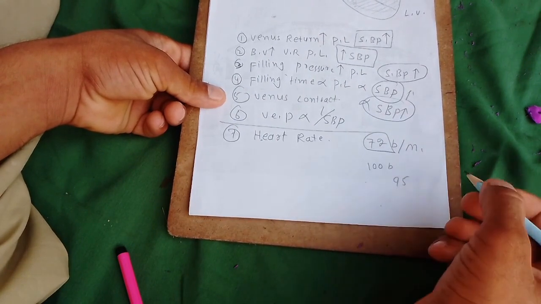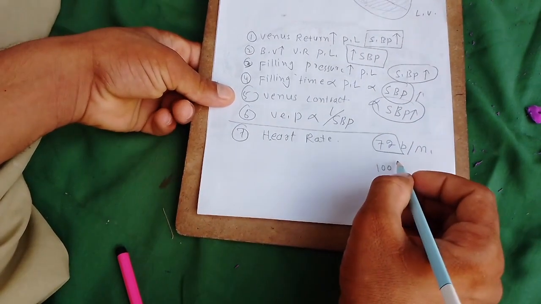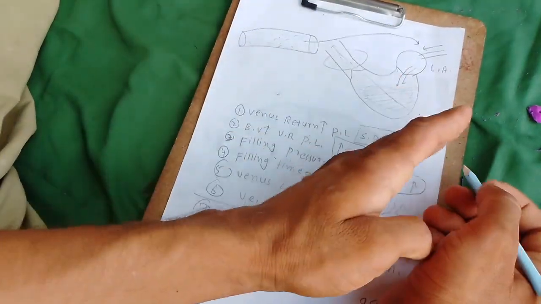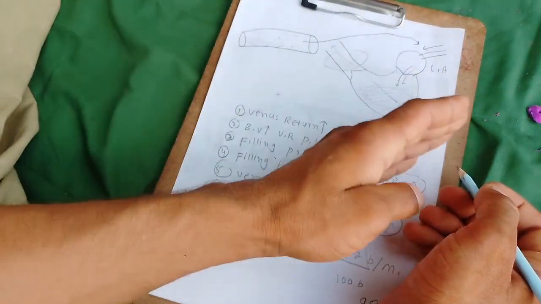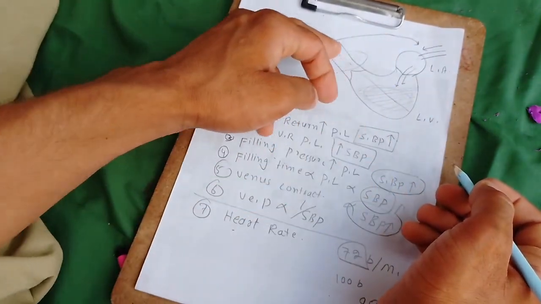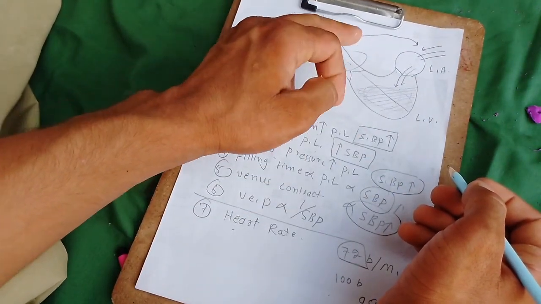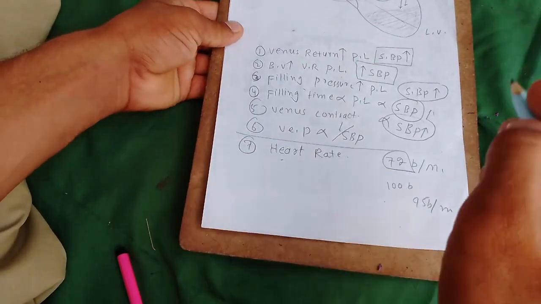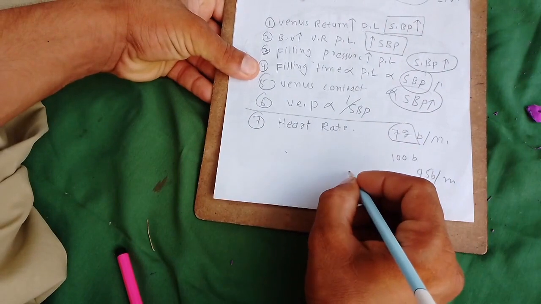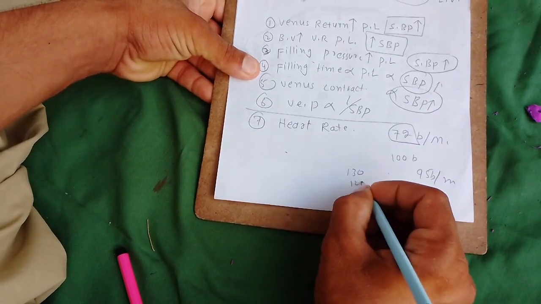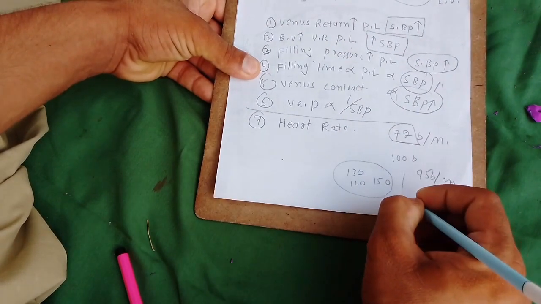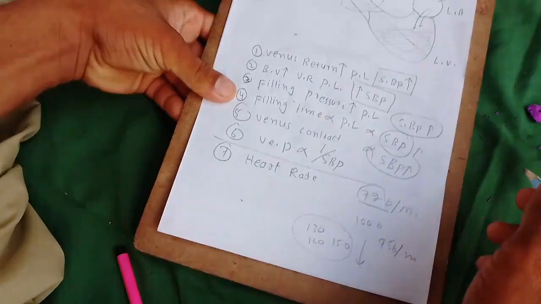Here the SBP increases, because when the heart rate is increased, the ventricle contracts and relaxes quickly, so it increases the systolic blood pressure. When the heart rate increases further, to about 130 or 150, there is a sudden fall in the systolic blood pressure.